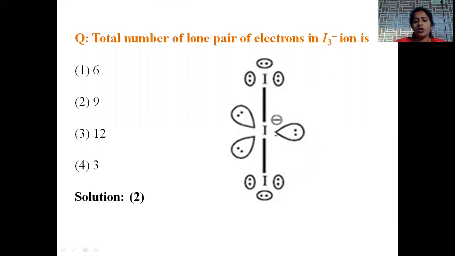The central iodine also carries one negative charge, since it is an I3 minus anion. That's the reason why the negative charge is located there. Hence, the total number of lone pairs of electrons is 3 plus 3, 6, plus 3, 9. Nine lone pairs of electrons are present. Option number 2 is the correct answer.